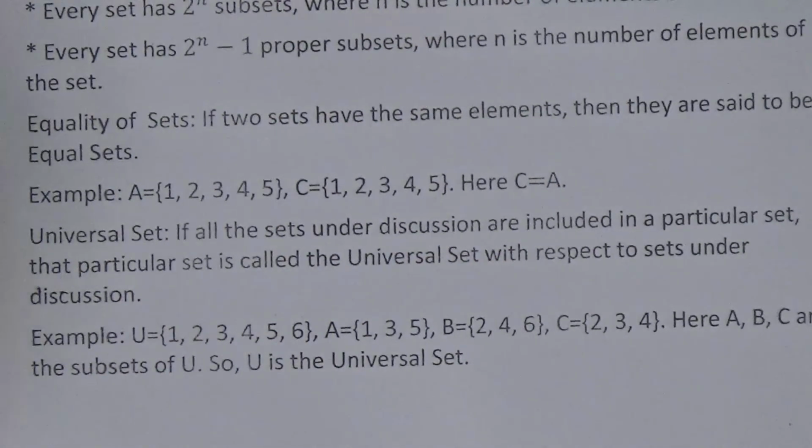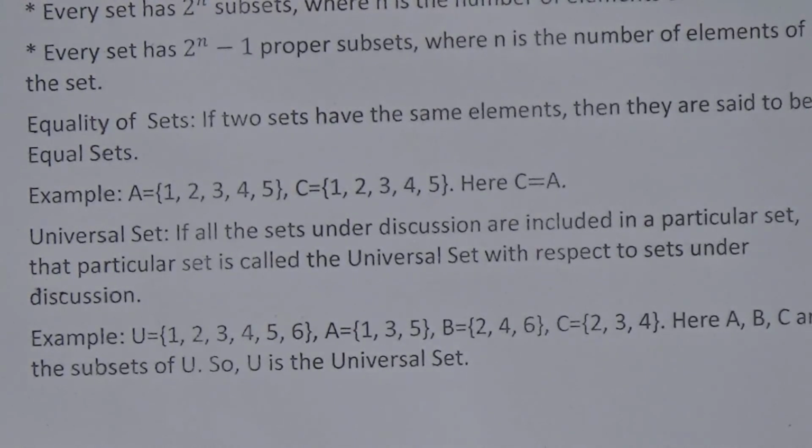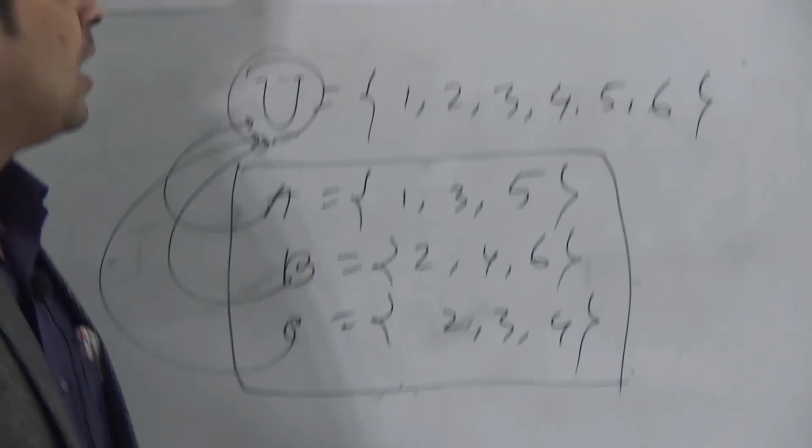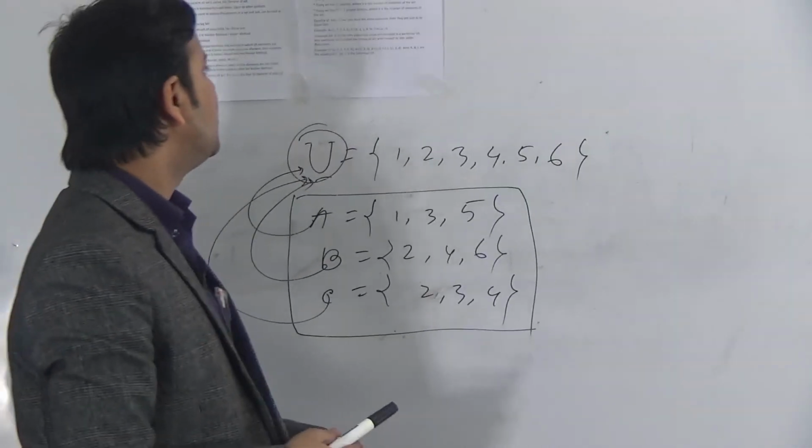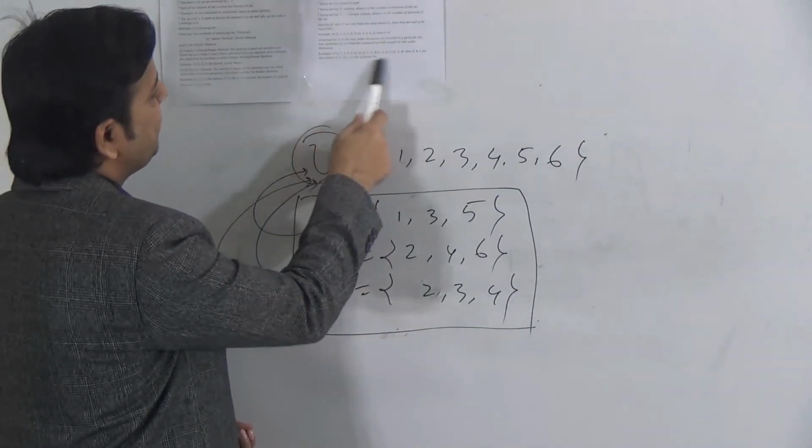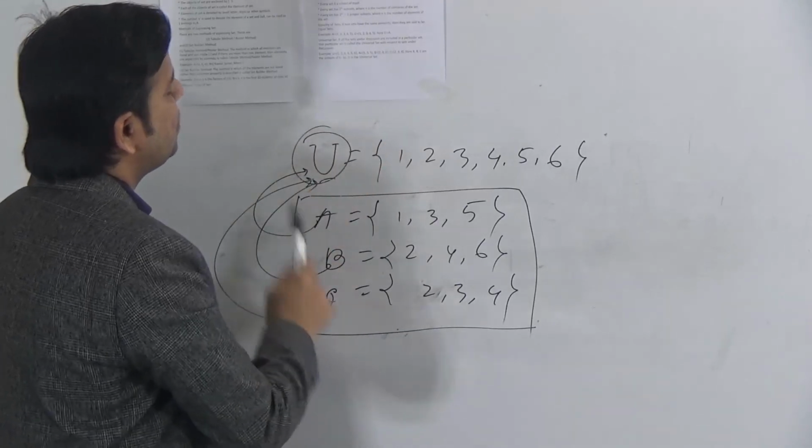It means with respect to these sets, U is the universal set, and generally the universal set is denoted by U. For this, I have given an example here.